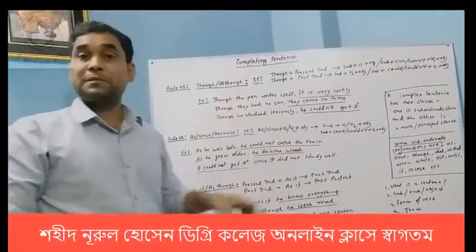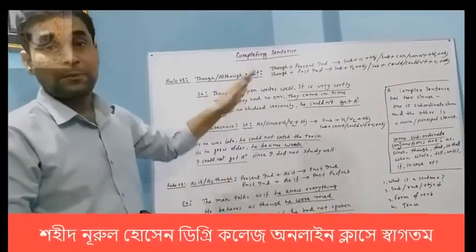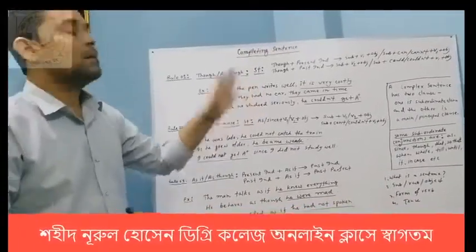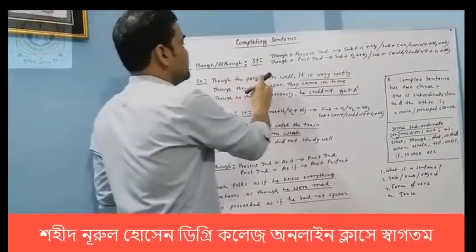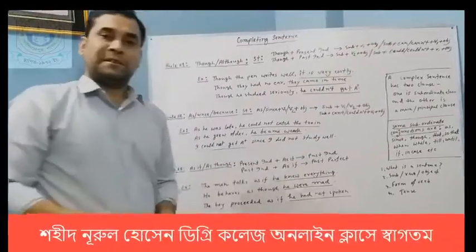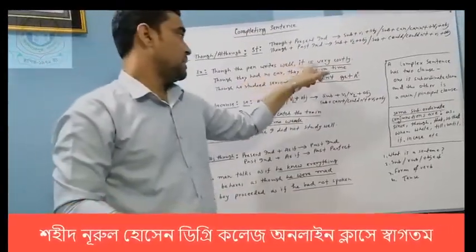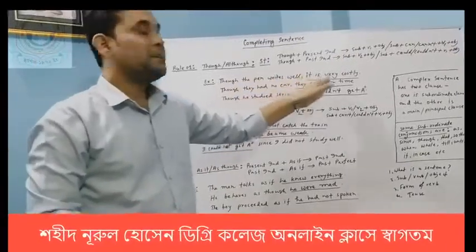What is the structure of present indefinite tense? The structure is subject plus base form of verb or V1 plus object. Isn't it? So the first portion is present indefinite tense, and the second portion is also present indefinite tense. Though the pen writes well, it is very costly.